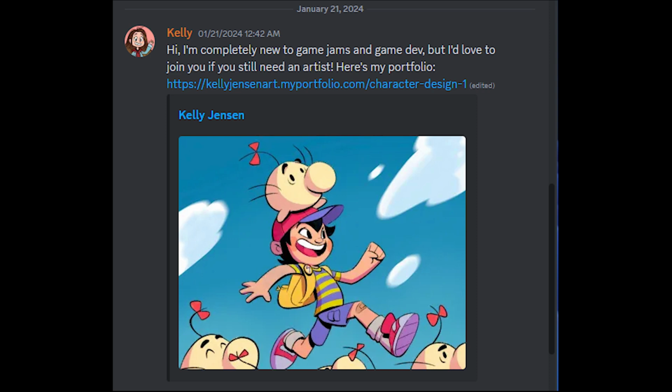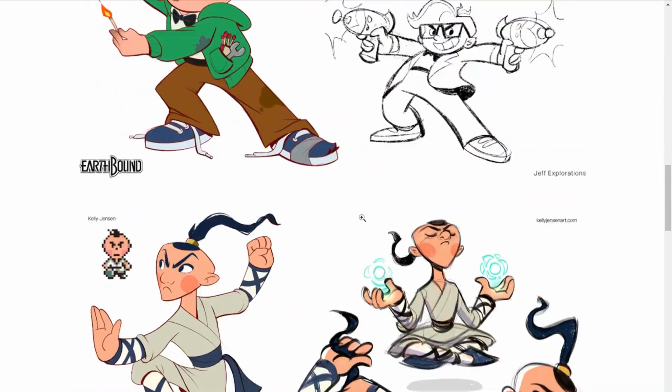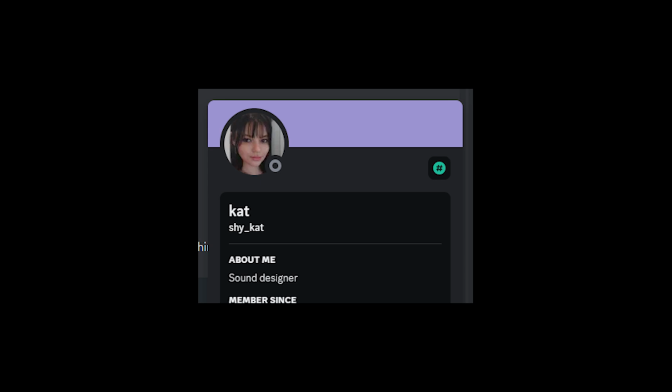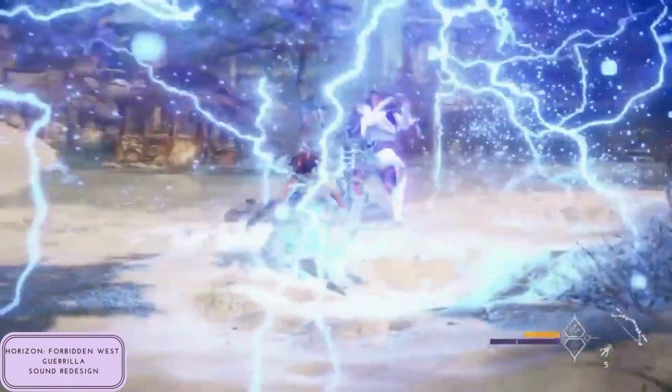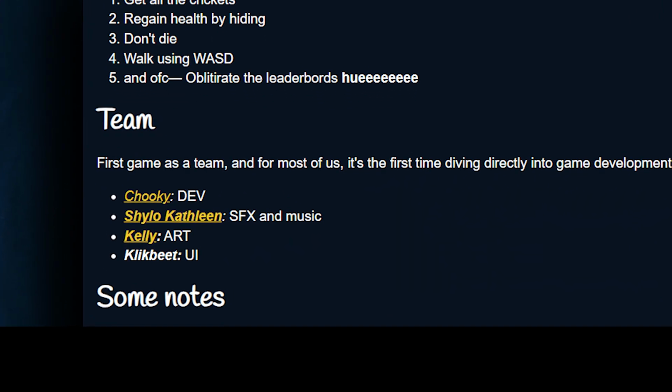Then we received a message from Kelly asking if she could join us. After checking out her impressive portfolio, we were like, of course, let's go! And shortly after, we came in contact with Kat, and she's very good with sound. Here's a sample of some of her work. And now we're complete and ready to start the jam.